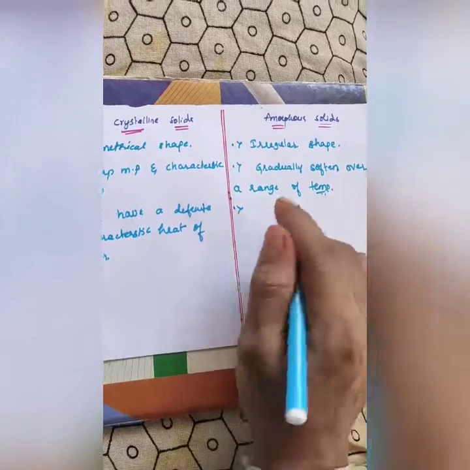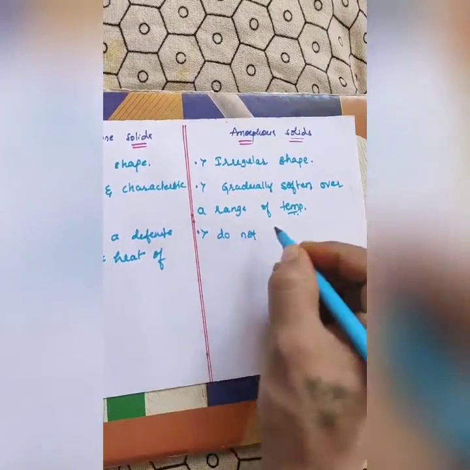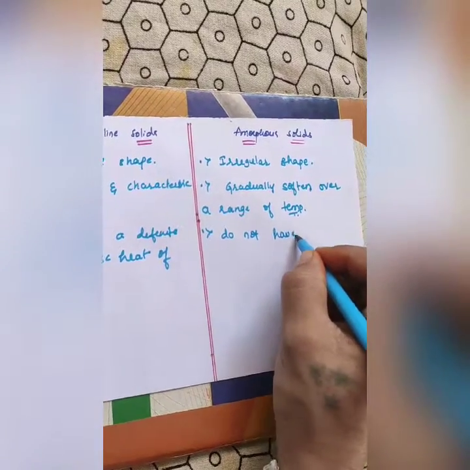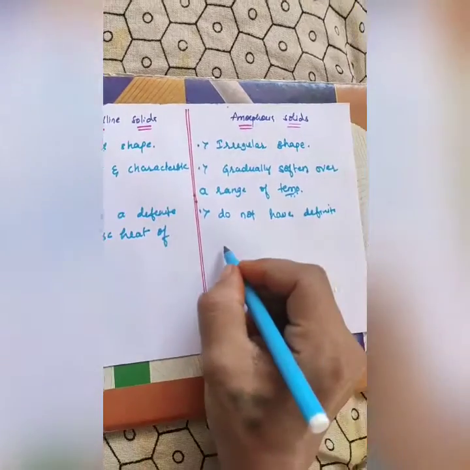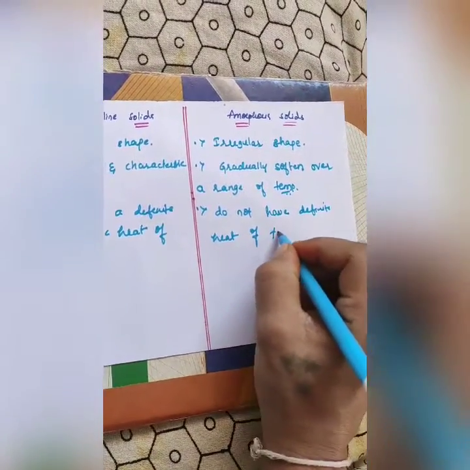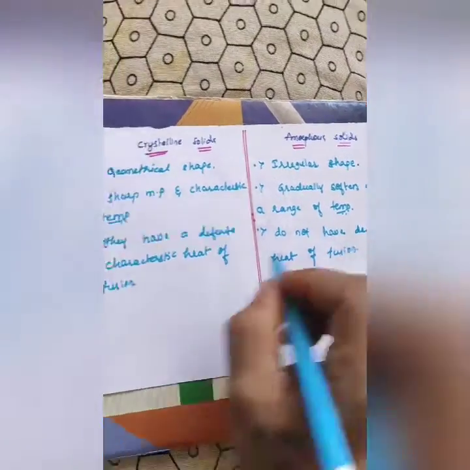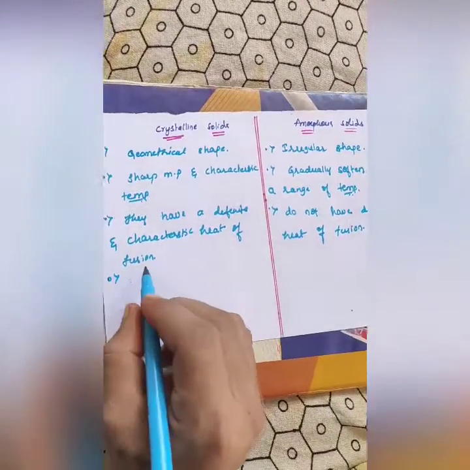They do not have a definite heat of fusion. So we already have an idea about that.